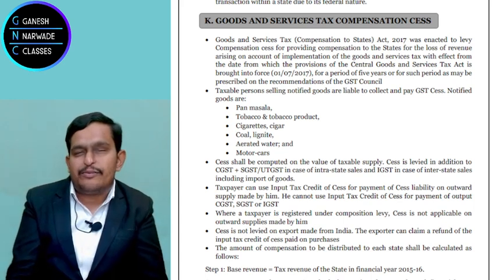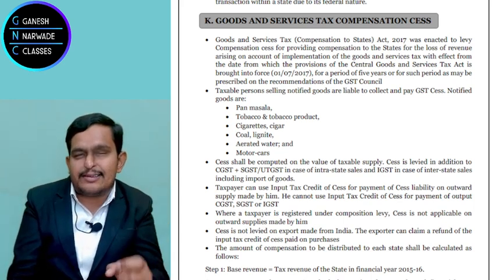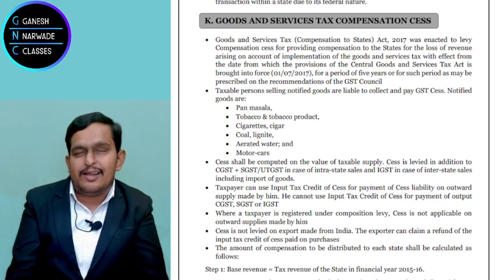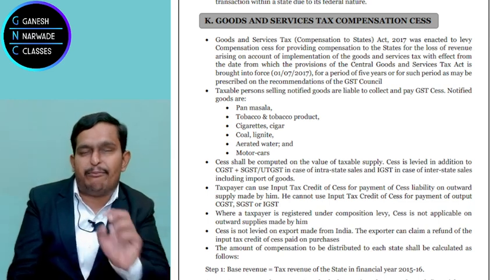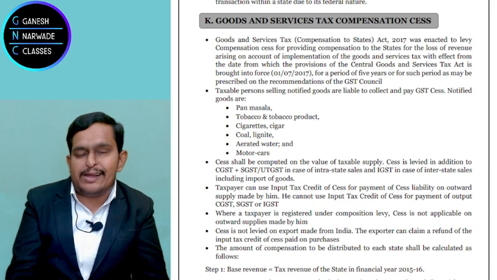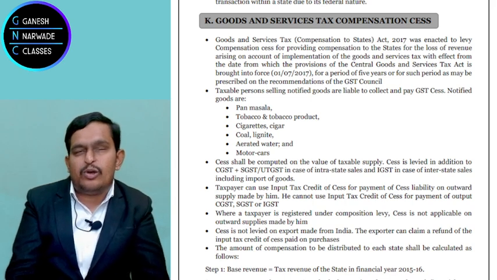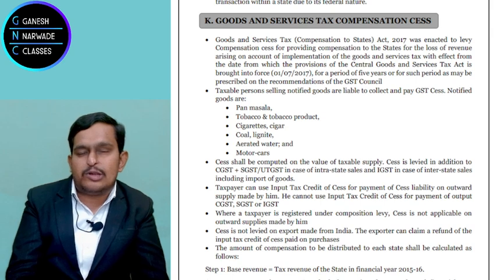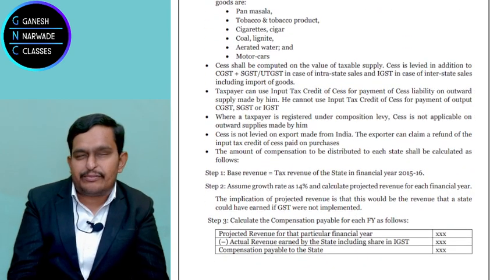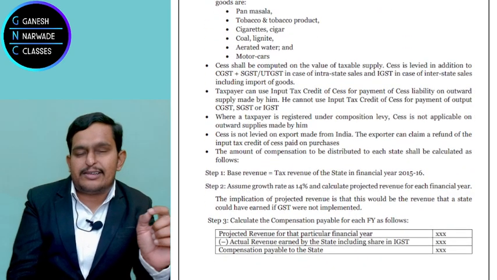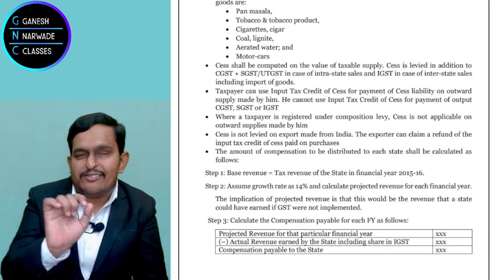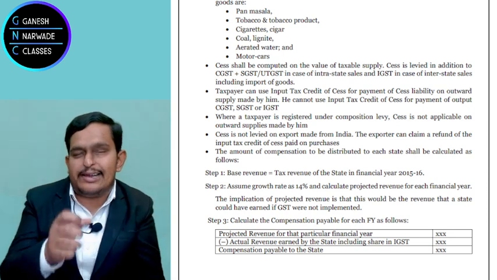How? Some formula should be created, some calculation should be done, right? So that's why we brought step 1. Step 1 is base revenue: how much each state earned in 2015-16, from 1st April 2015 to 31st March 2016.